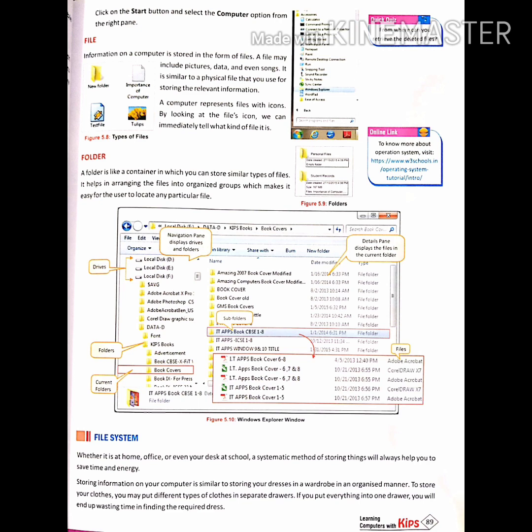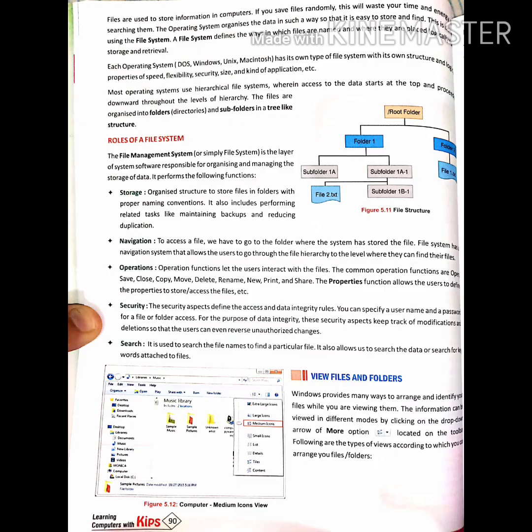Here they have shown in the diagram the file structure. Folder 1, folder 2, it contains a folder 1A, subfolder 1A1, and the files. It is a file structure. Now let us discuss what role a file system plays. A file management system is the layer of system software responsible for organizing and managing the storage of data. It performs the following functions: storage, navigation, operation, security, and search.